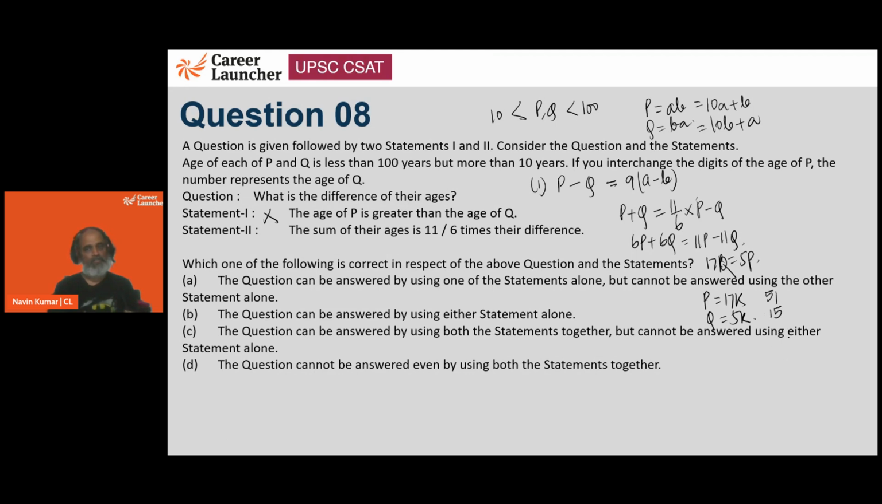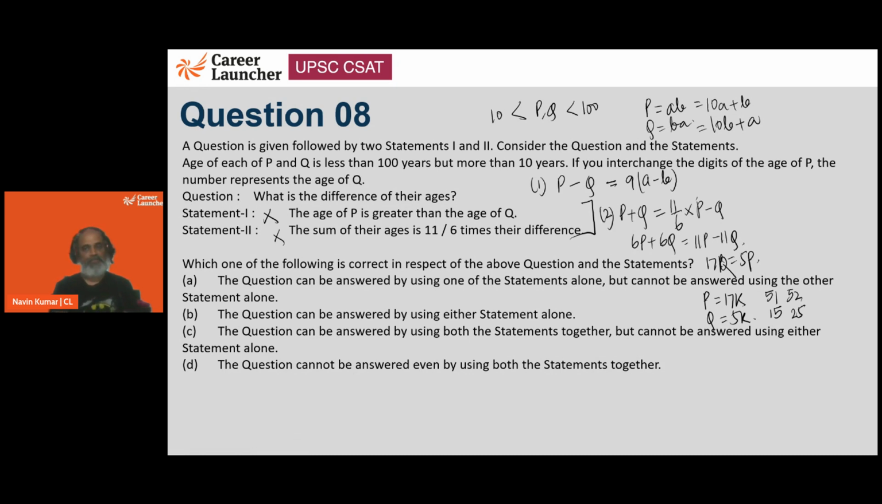If I take the value of K as 4, it will be 68 and 20, which is not possible. If I take K as 5, it's going to be 85 and 25, so 52 and 25. The question asked is, what is the difference between their ages? Well, 51 minus 15 and 52 minus 25 are going to give us very different answers, right? So we won't be able to answer it. So this was the second statement.